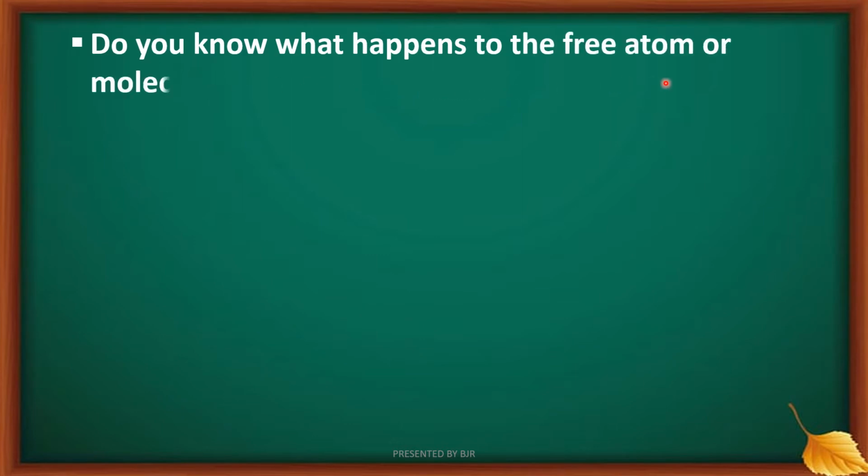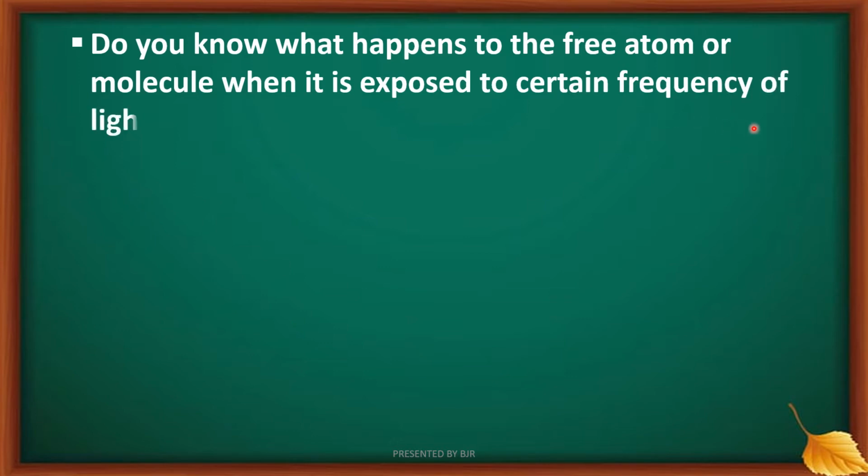So here is one question. Do you know what happens to a free atom or molecule when it is exposed to a certain frequency of light? When an atom or molecule is exposed to sunlight of a certain frequency, what happens?